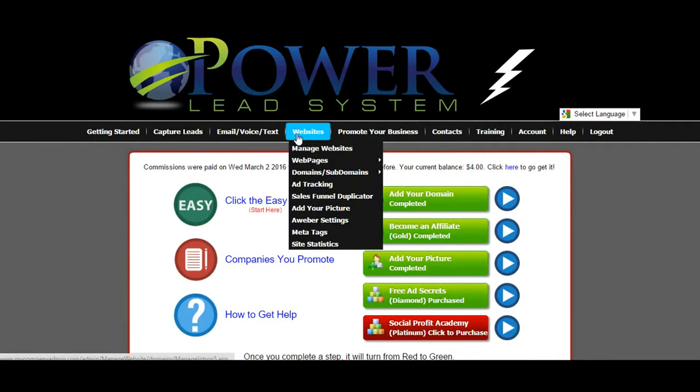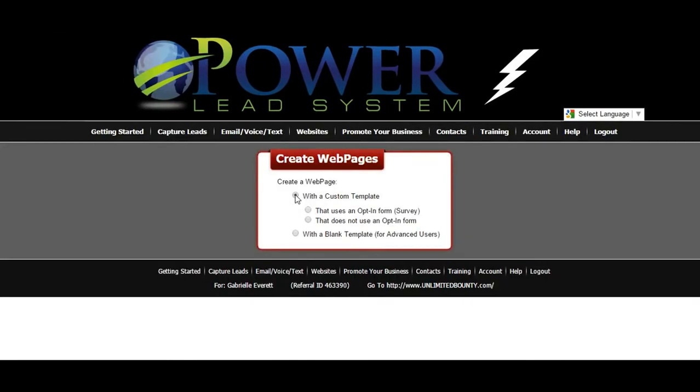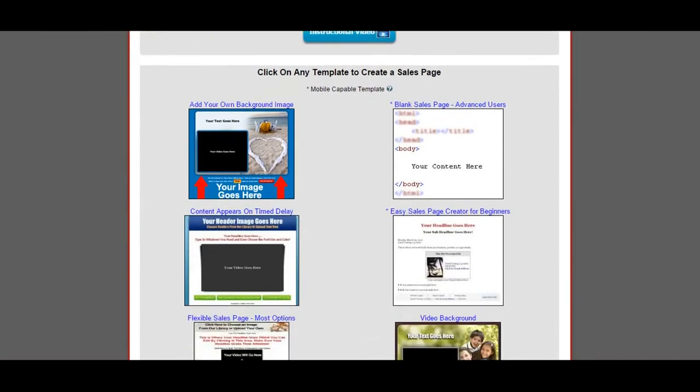Now in Powered Lead System we want to go to Web Pages and create web pages. We will create one with a custom template. For this one, we will not use the opt-in form because this is not going to be a capture page. This will be the second page or third page that your prospect will see after they've opted in. So you go to the sample page with all the templates, and I'm going to pick this one here because I just want to really feature the video.